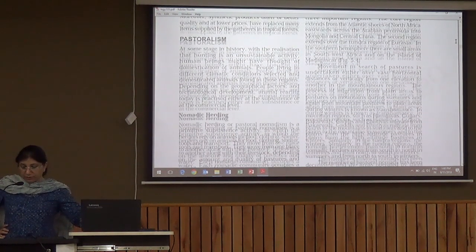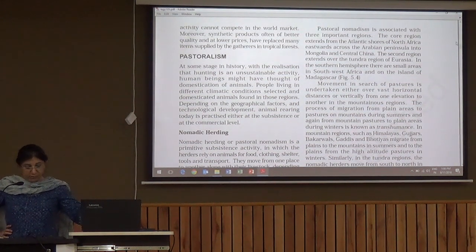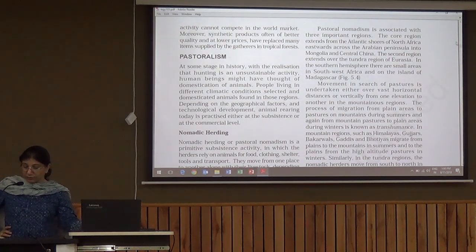The areas where we see this activity as a prominent activity are mainly North Africa, the Atlantic shore of North Africa, from the Arabian Peninsula to Mongolia and central China. So this entire area is very arid. The second region is the tundra region of Eurasia, again a very cold region. Then the southern hemisphere, Southwest Africa and the island of Madagascar. Southwest Africa is again a very arid area and Madagascar is a remote area.